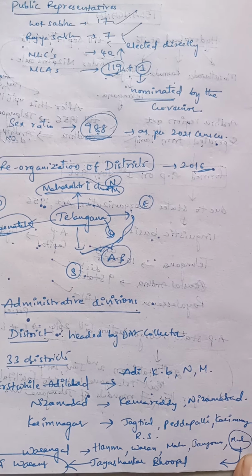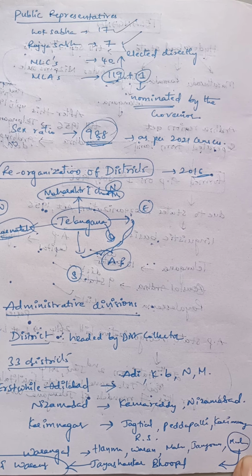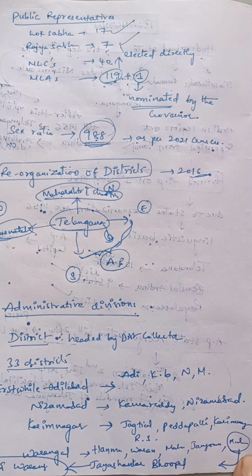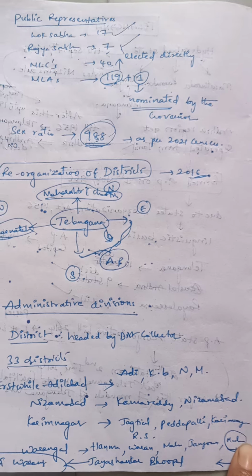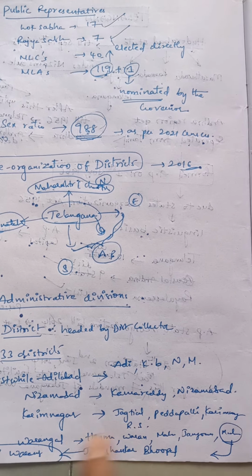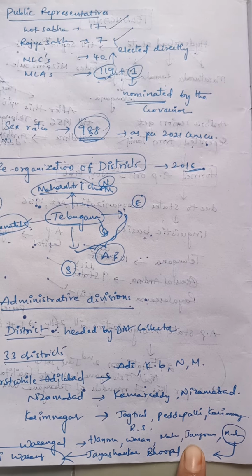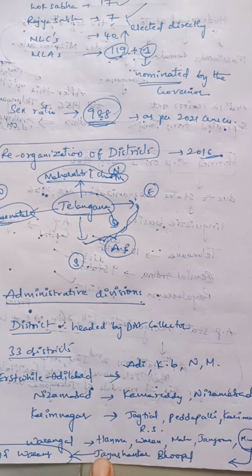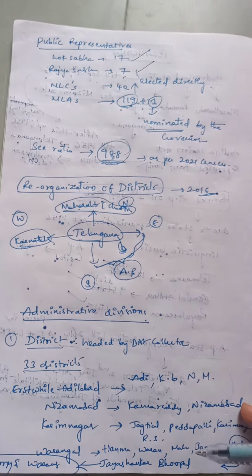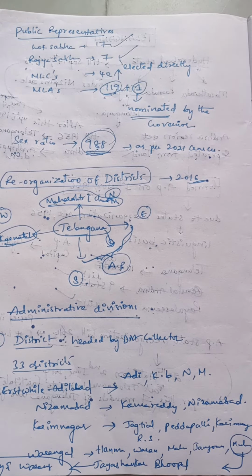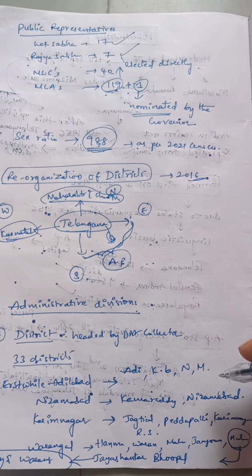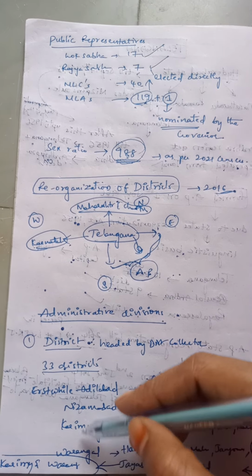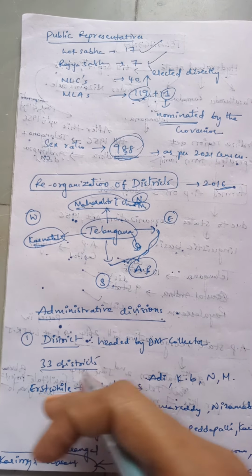As per the district reorganization of 2016, there were only 31 districts derived from the erstwhile 10 districts, but Mulugu and Narayanpet are the districts which were declared later. Mulugu is from erstwhile Warangal, and Narayanpet is from erstwhile Mahabubnagar. And Jayashankar Bhupalpally, which we commonly remember, is a new district formed from the erstwhile districts of Karimnagar and Warangal, that is, some part of Karimnagar and some part of Warangal became Jayashankar Bhupalpally.